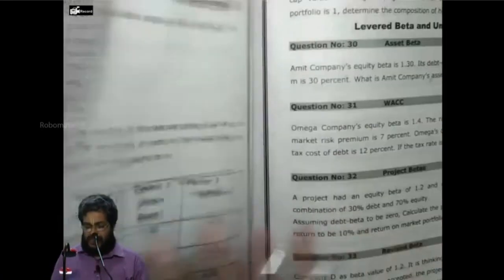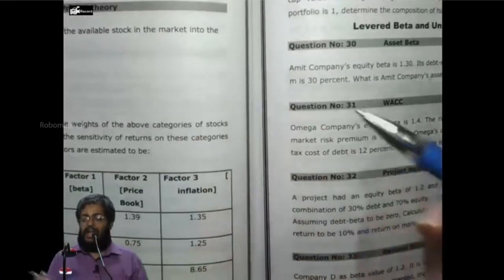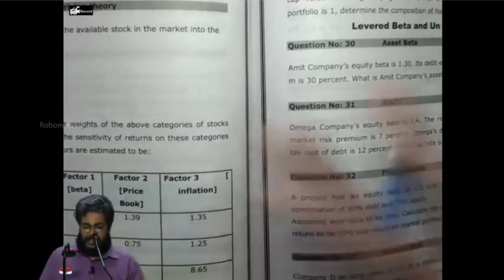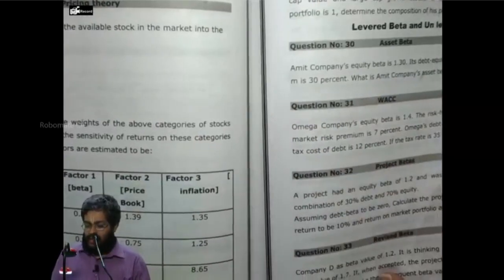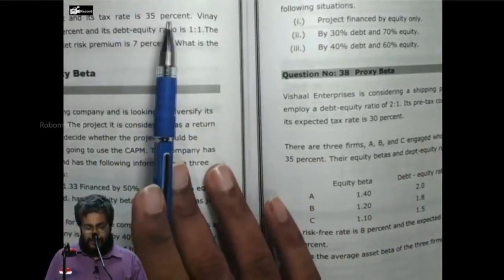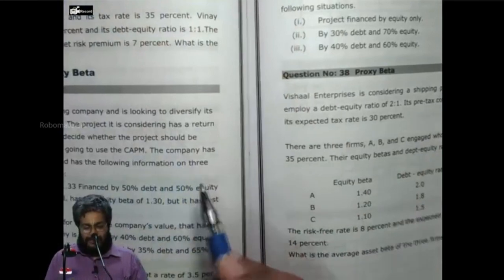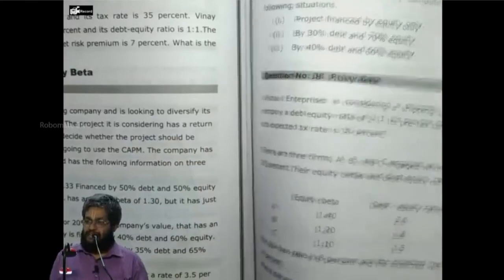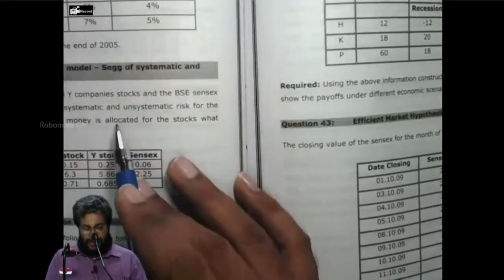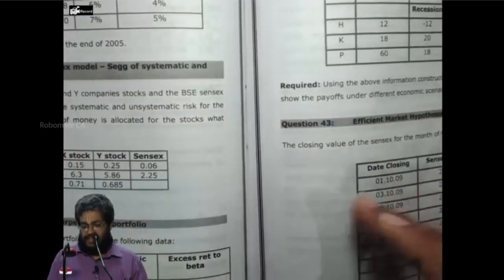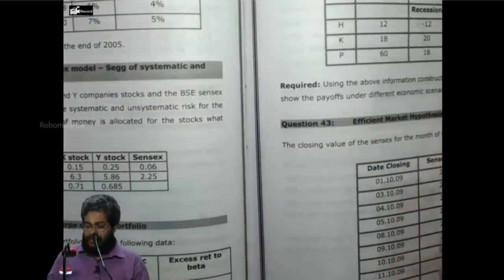26 done, 27 done, 28 done. 29 I have given you the solution in the sheet. Last class I gave you a sheet. 29, 30, 31, 32, 33 are all levered, unlevered beta, done. 34 also is a similar problem, homework. 35 done. 36, 37 have been done. 38 is similar to 37, given as homework. 39 over, 40 over, 41 over, 42 solution given in the sheet. It is a past RTP question.